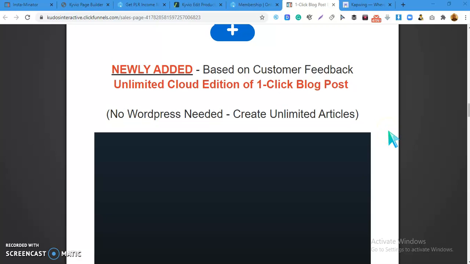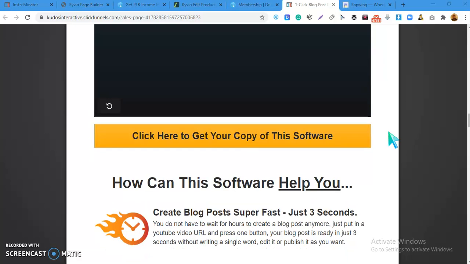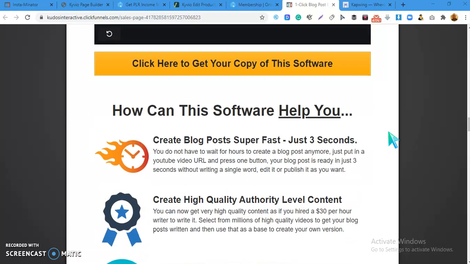And the thing is, you can actually use it to create unlimited articles. Yes, unlimited articles. It's very simple. In just one click you can get fresh, clean content for your blog. So with this software you can actually create blog posts in just 3 seconds. Yes, you don't have to wait for hours. You don't have to start writing stories and thinking of what to write.